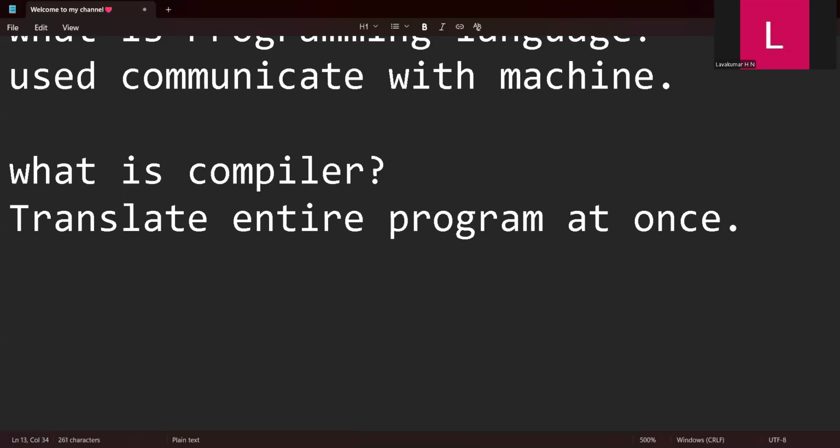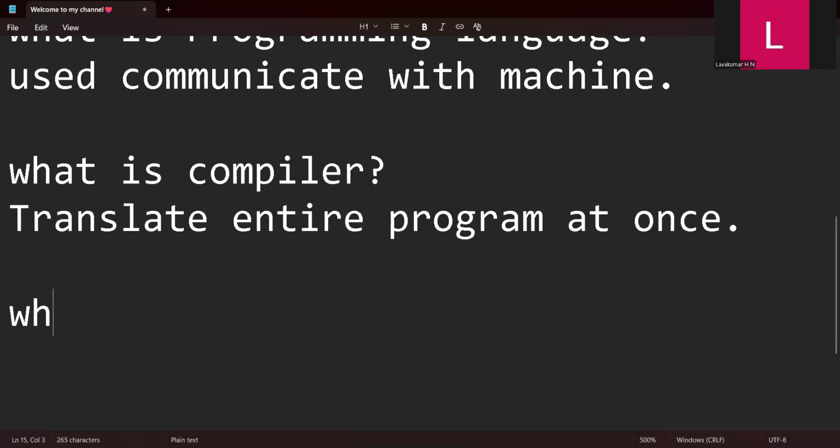The compiler will check for any errors, any syntax errors. If there are no syntax errors, the code will be compiled successfully. Once after this conversion, it is called bytecode, which means it can't be understood by humans, nor by the machine. Then this bytecode will be converted into machine code. It will undergo the next interpretation process inside, and then it will be executed. So this is how the compiler works.